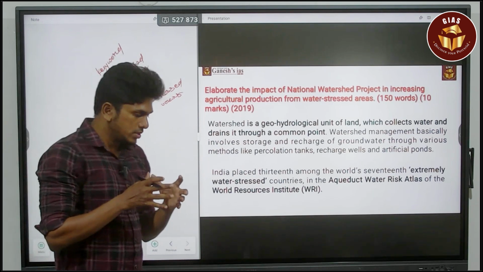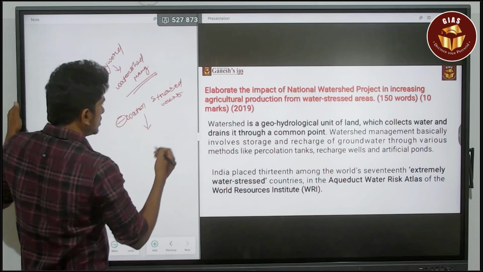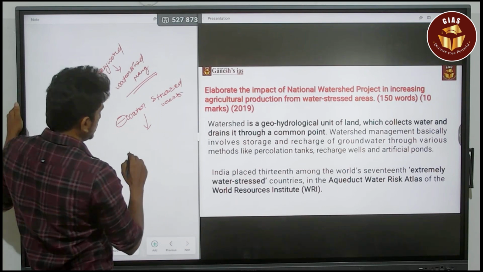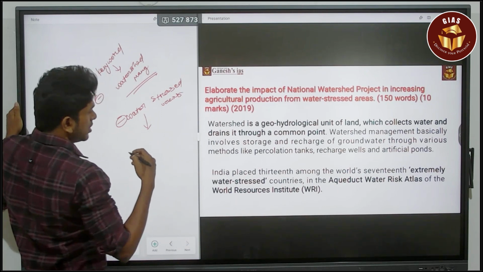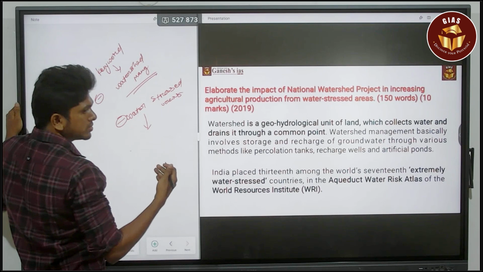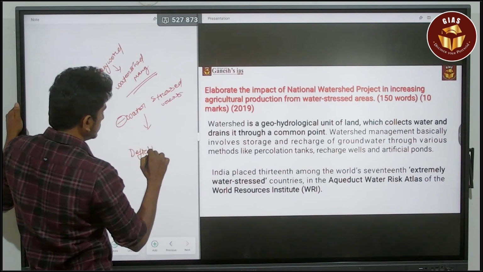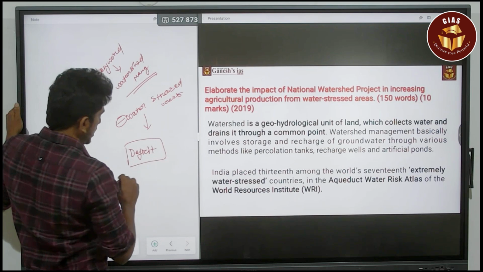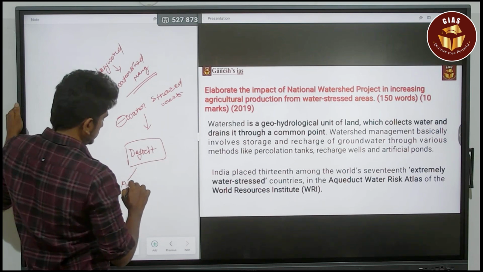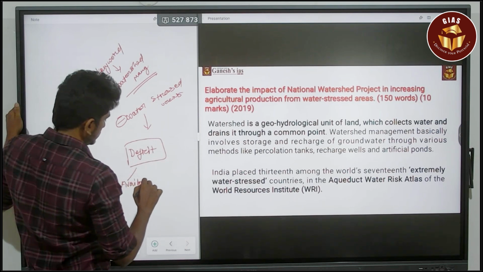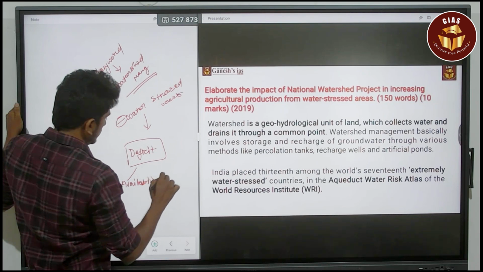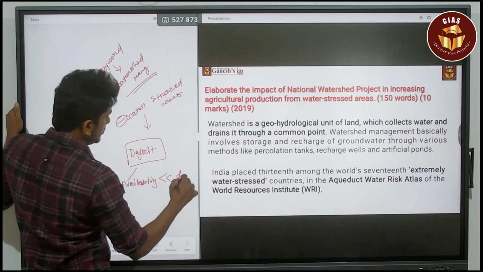The question is about water stressed regions, which means they have lower availability of water for their needs. So there is a deficit: the availability is very less than the demand.